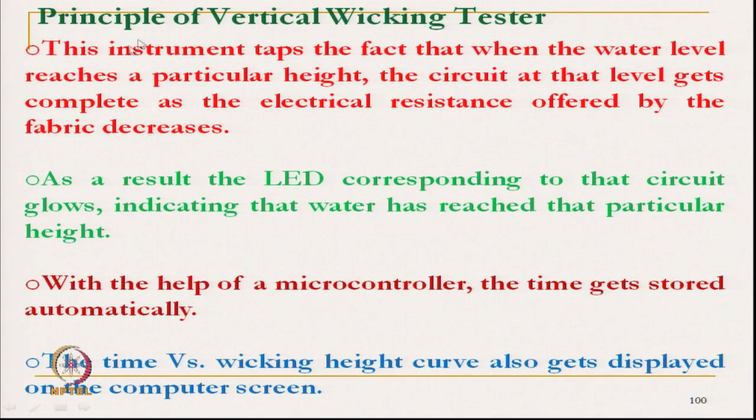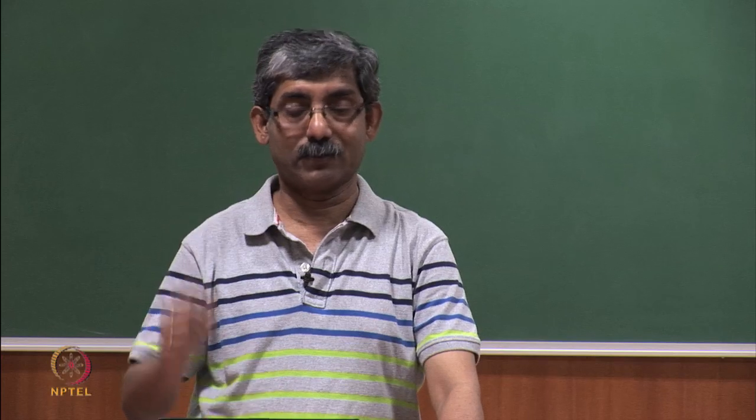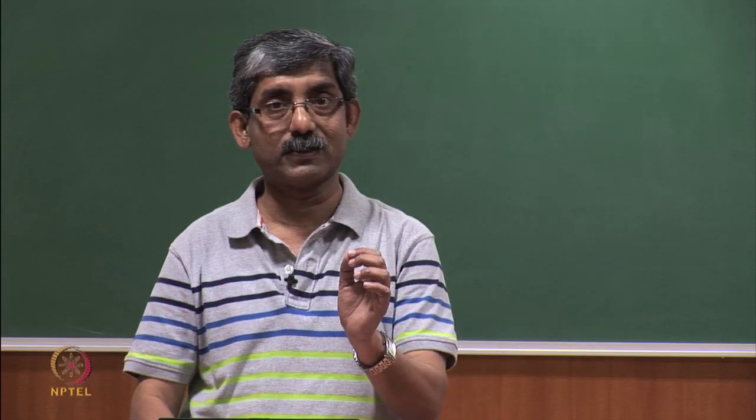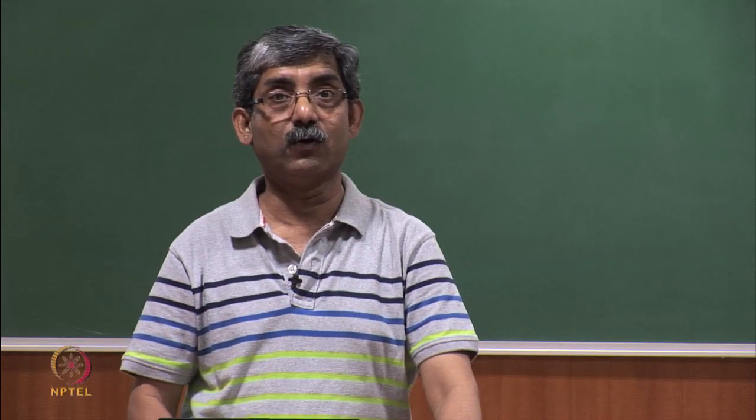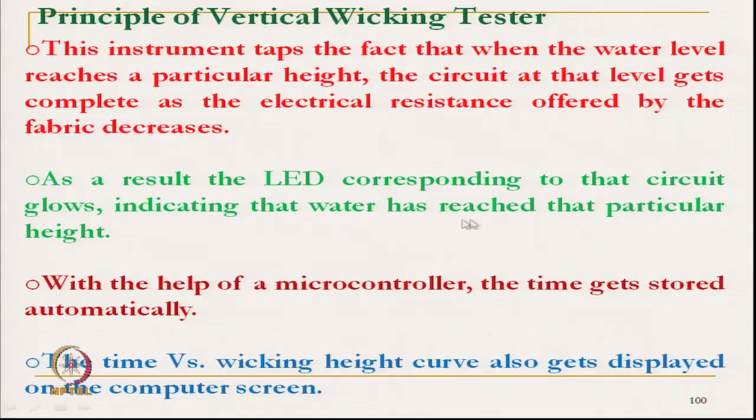As soon as it reaches, the LED corresponding to that circuit glows. There are different circuits, so the LED at that particular height will glow, indicating that water has reached that height. With the help of a microcontroller, the time gets stored automatically, so we know the time taken to reach that particular height.